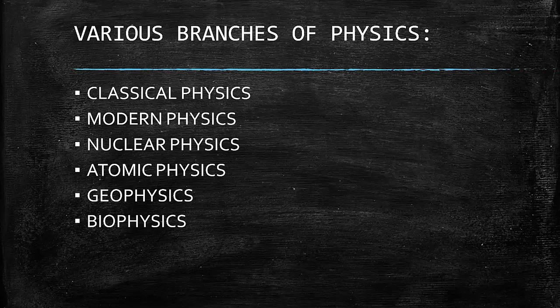Next one is biophysics. So how are we going to define biophysics? Biophysics is another branch of physics that deals with the application of laws of physics to biological phenomena. Biophysics is an interdisciplinary science that applies approaches and methods traditionally used in physics to study biological phenomena.